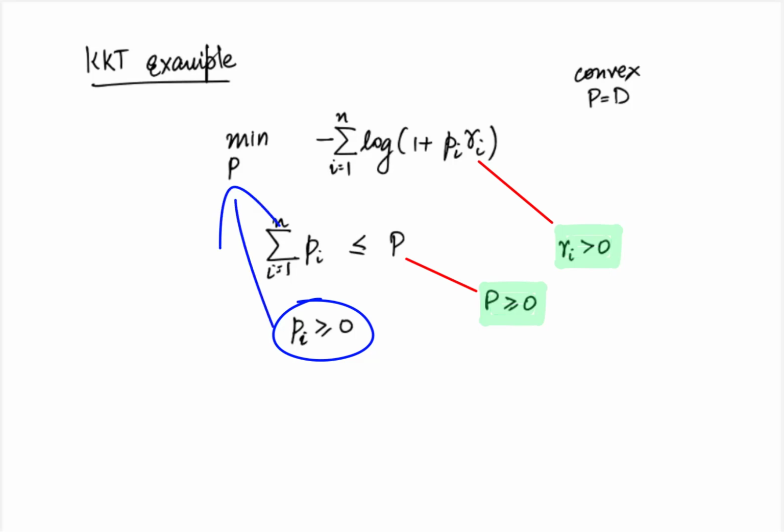Or we could keep the p greater than or equal to 0 constraint implicit and include it into the set calligraphic X, so that we only have a single dual variable. Both are correct, but it turns out that the second one is really useful from a computational point of view, because then the dual becomes a one-dimensional problem that is easy to solve. So therefore here we will use the second approach. Let us associate the dual variable lambda with the constraint summation over i from 1 to n of p_i less than or equal to P. So let us write down the modified problem formulation.